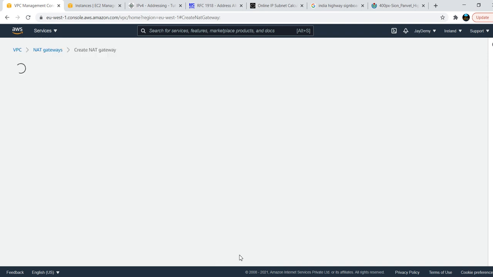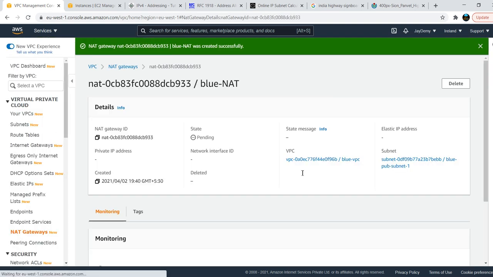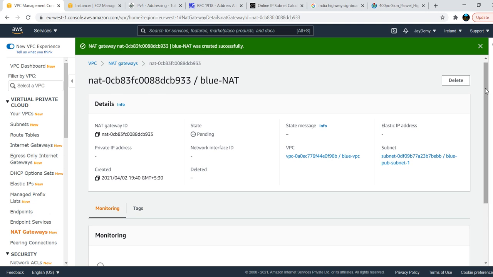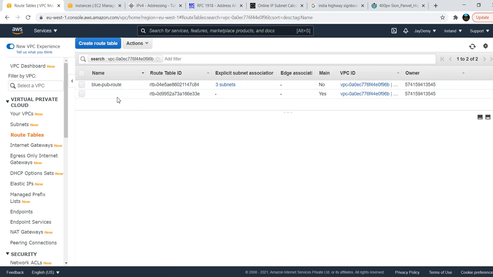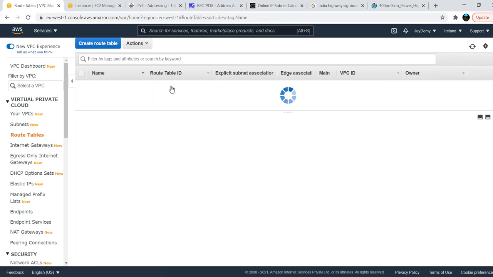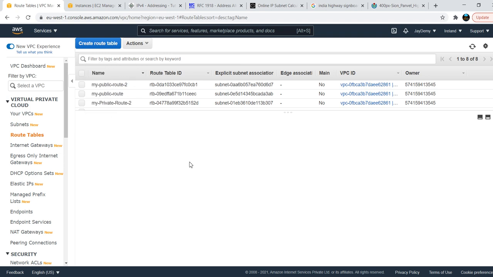Now create the NAT gateway. I have created the NAT gateway. Now what I want to do is add this one to the routing table. Which routing table do I need to add it to? My private routing table, right? There I need to add it. I'll tell you why I need to add it over there.